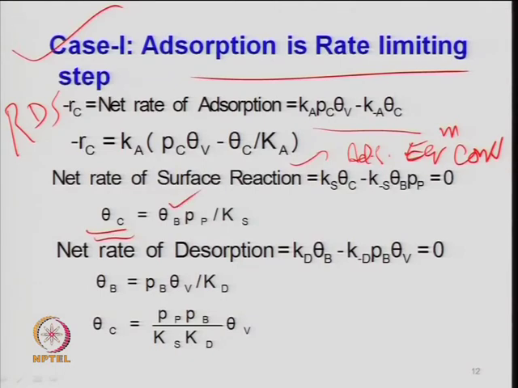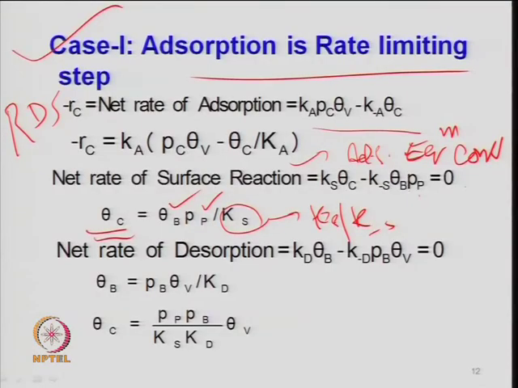So, theta_b times partial pressure of this, because theta_b times P_p divided by this is again here K_s. Here this expression which is written as equilibrium constant is k_s divided by k_-s, right. So, that is the adsorption equilibrium constant or equilibrium constant for the surface reaction, right. Rate constant for the forward reaction divided by rate constant for the backward reaction. So, that is the equilibrium constant for this reaction, right.